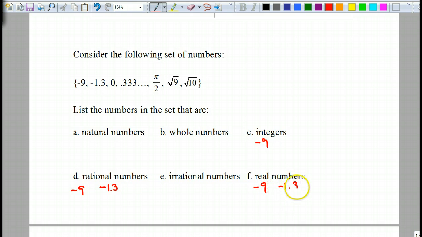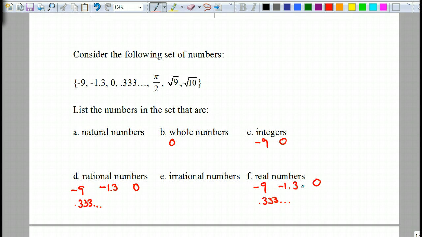Okay. How about 0? It's a whole number. It's an integer. It's rational. And it's real. How about 0.33333 repeating? Nope, it's not irrational. It's rational, actually. It's a repeating decimal. And it's real.